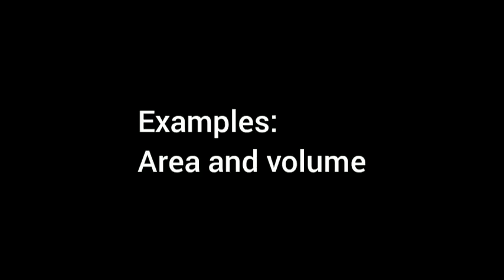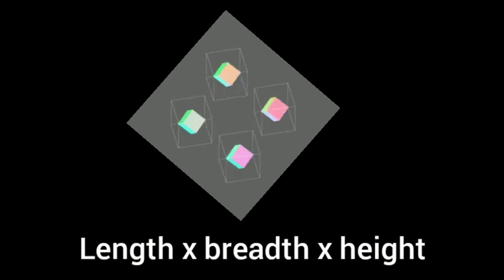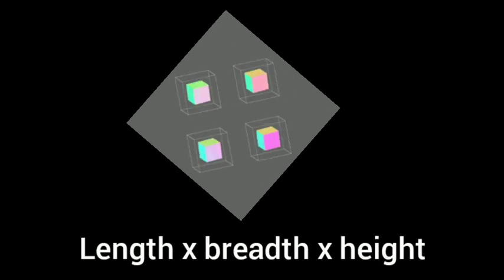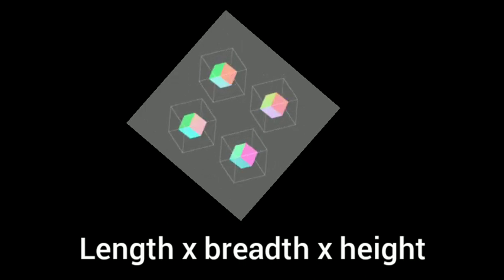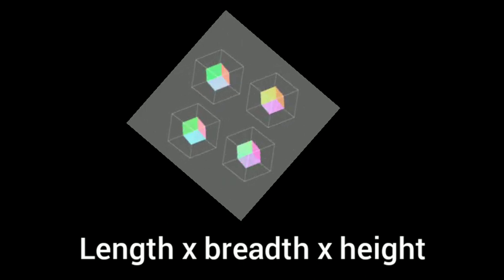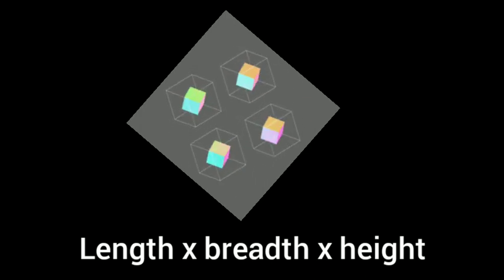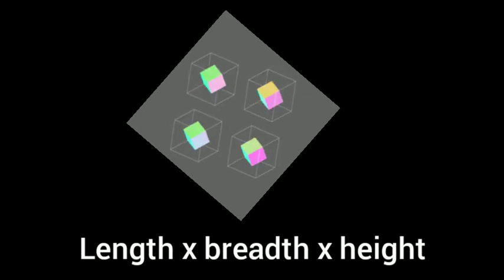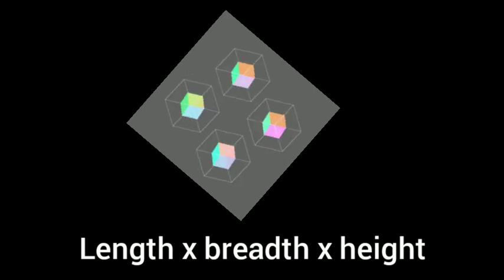Another example for derived quantities are area and volume. How do we find volume? Length into breadth into height. So here we are using length of different sides as a fundamental quantity. Then we are getting derived quantity. Okay, children?